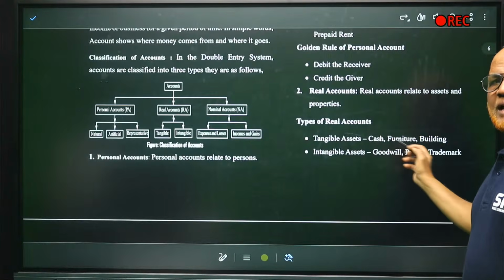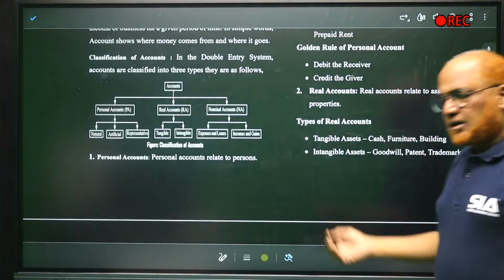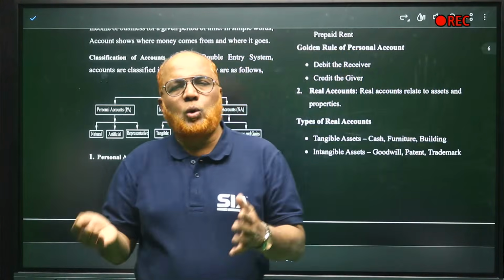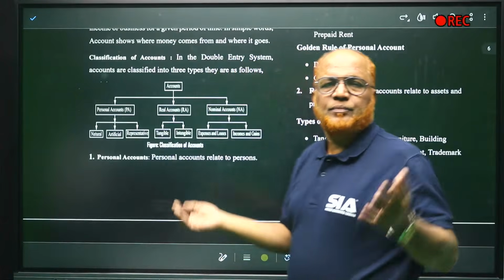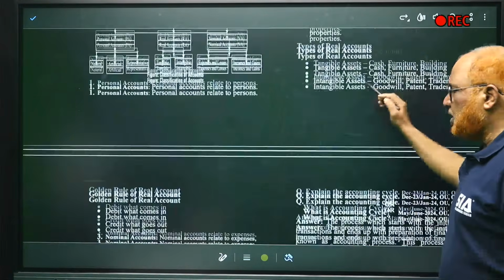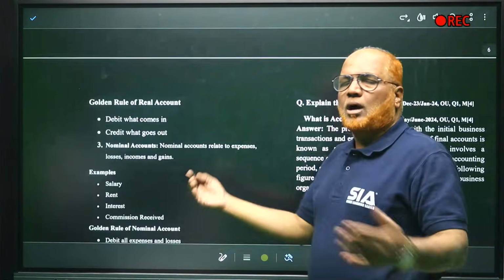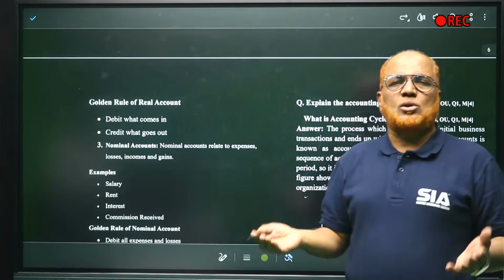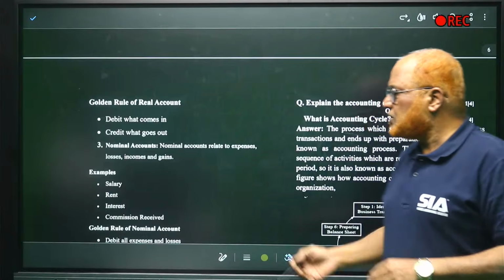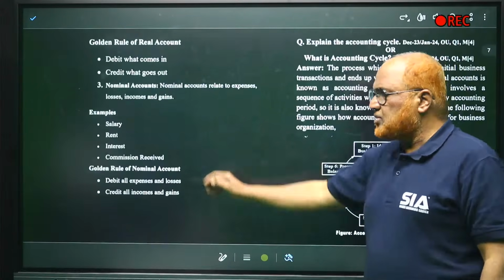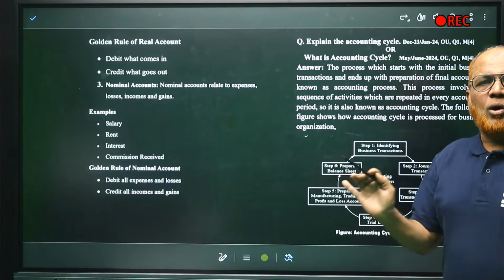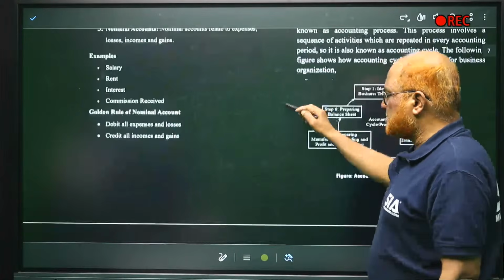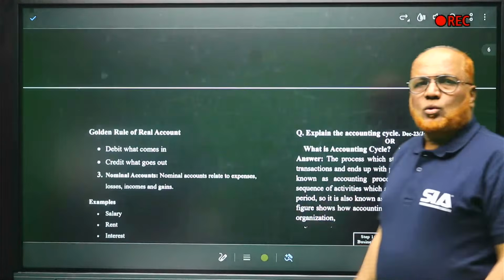Types of real account: tangible assets and intangible. Cash, furniture, building, machinery are tangible. Intangible assets are goodwill, patent right, copyright. These are the real accounts. And what is the rule in real account? Debit what comes in, credit what goes out. Nominal account relates to all expenses, losses, incomes, and gains, like salary, rent, interest, commission. Golden rule: debit all expenses and losses, credit all incomes and gains. That was the question asked.